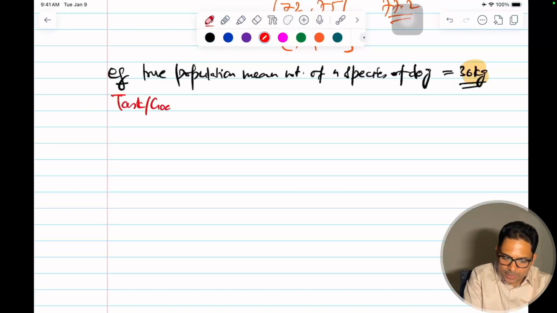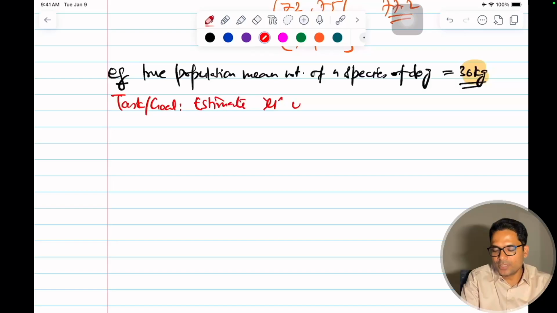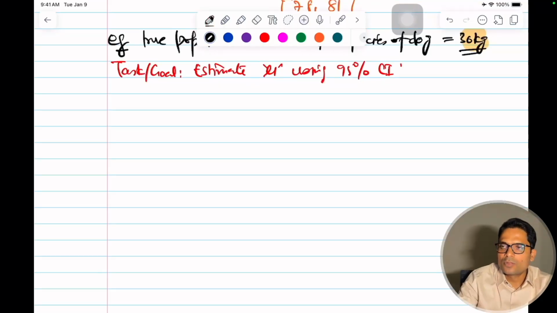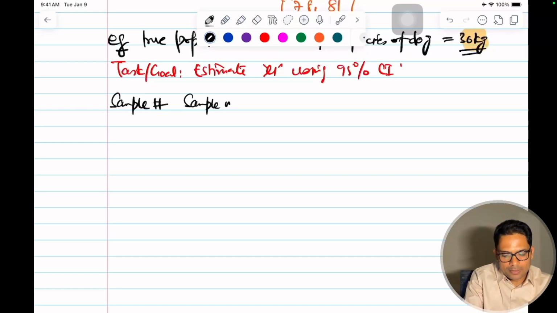Our task or goal is to estimate mu, that is the population mean, using a 95% confidence interval. Let's see how we will do it. Say, for example, I have a sample number, and then the sample mean, that is x bar for that, and then I have a 95% confidence interval.